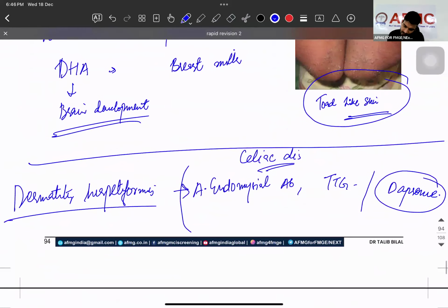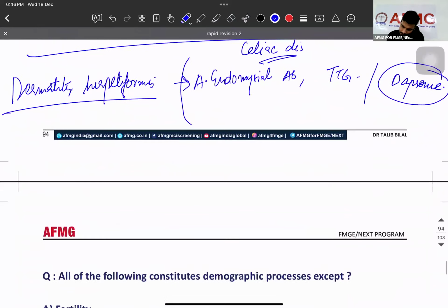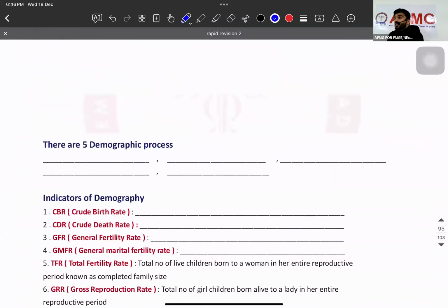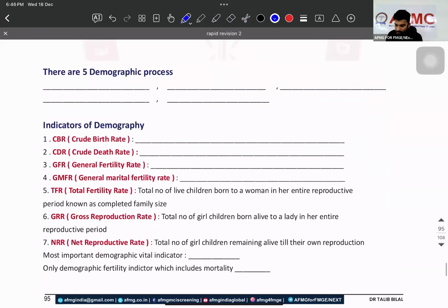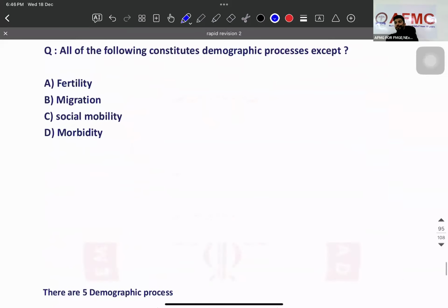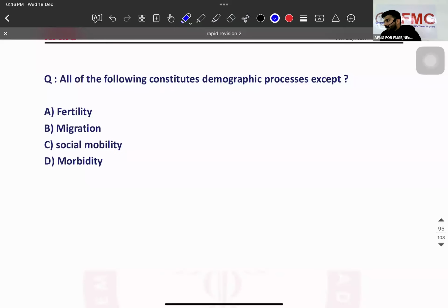Can you tell me what is the HLA associated with celiac disease? DQ2 or HLA-B8. Psoriasis, HLA-CW6. Ankylosing spondylitis, B27. Reactive arthritis, B27. IBD, B27. Anterior uveitis, B27. Psoriatic arthritis, B27. Okay? Done? Let's go. All of the following constitutes demographic process except.